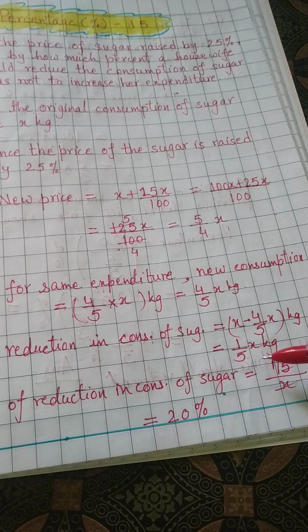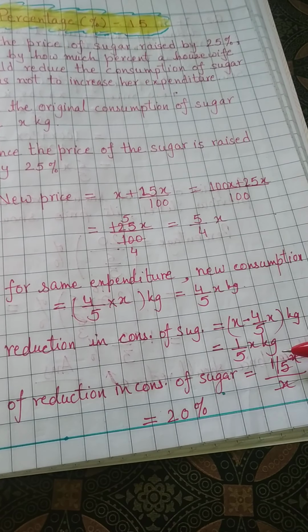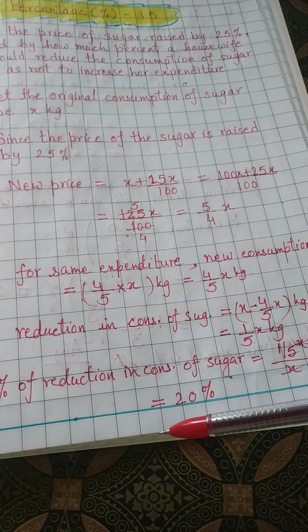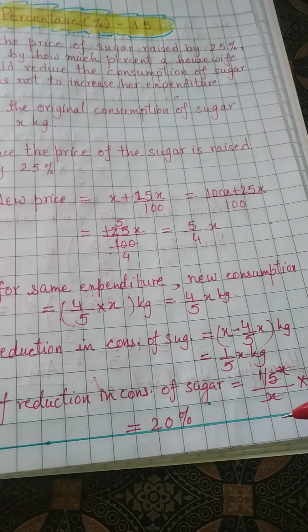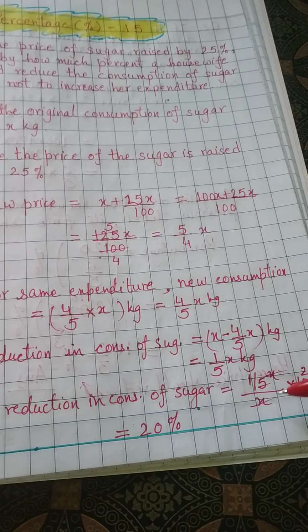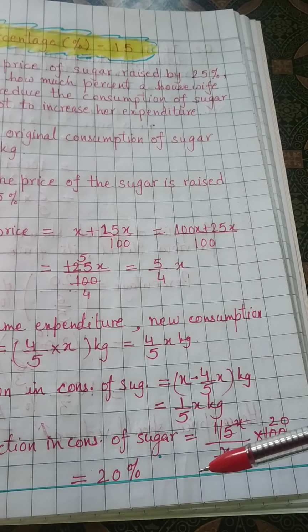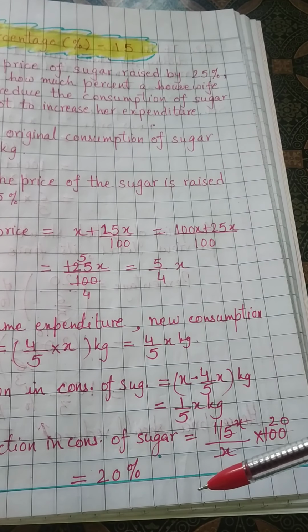So we will simplify it: 5x minus 4x will become 1 upon 5 x kg, right? Then percentage reduction of consumption of sugar is equal to 1/5 of x into 100, so we will simplify it and it will come to 20%, right?